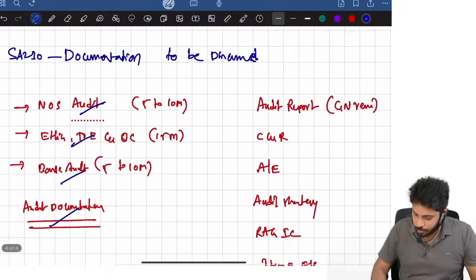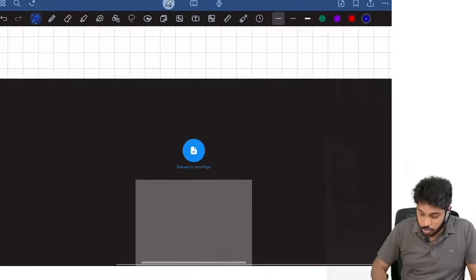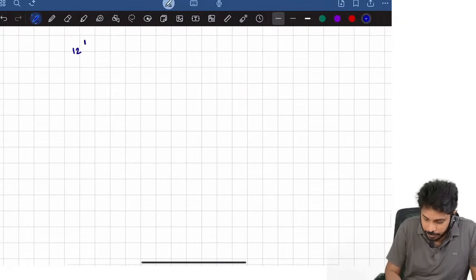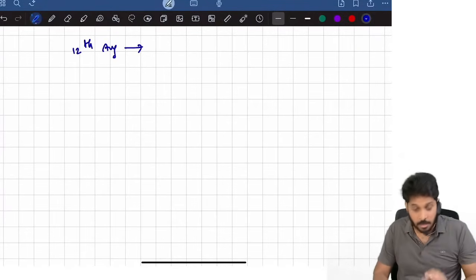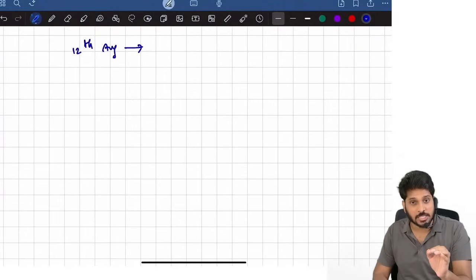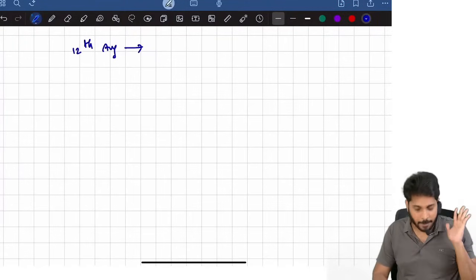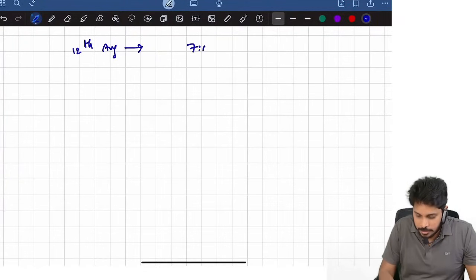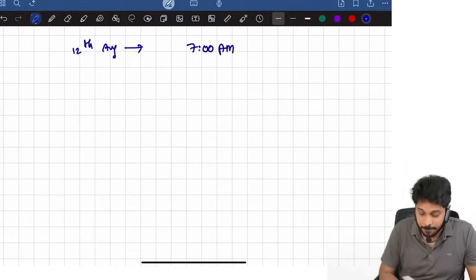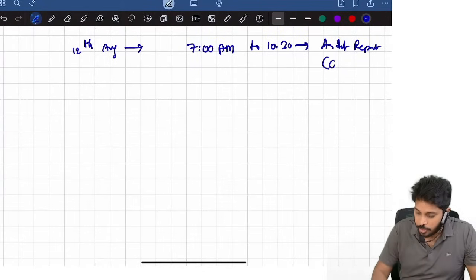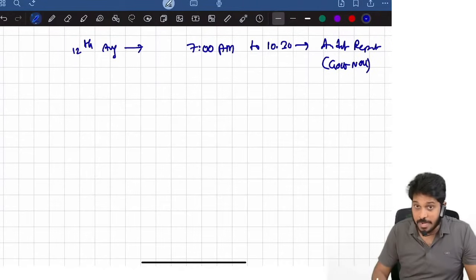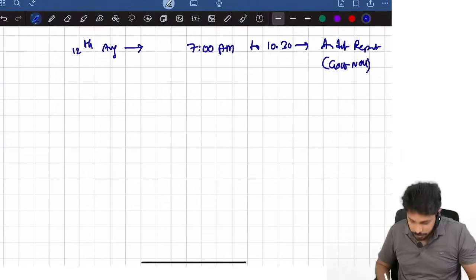So tomorrow I'm talking about the 12th August schedule. This revision will be over by 10:20 or 10:30. Immediately after that, revise the documentation chapter, and by 11:30 you sleep. I request you to sleep at 11:30. At 7 o'clock you start again. Morning 7 to 10:30 audit report topic. Please, every one of you, make a note of this schedule. GOAT notes based revision in the playlist I just now showed you.